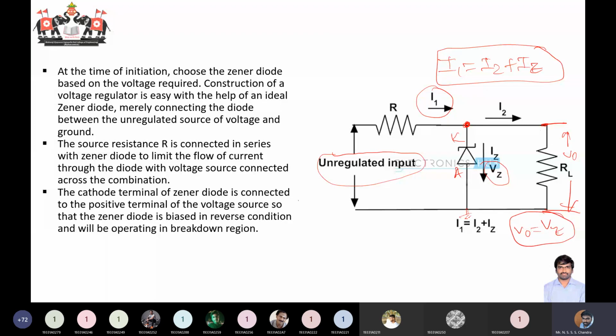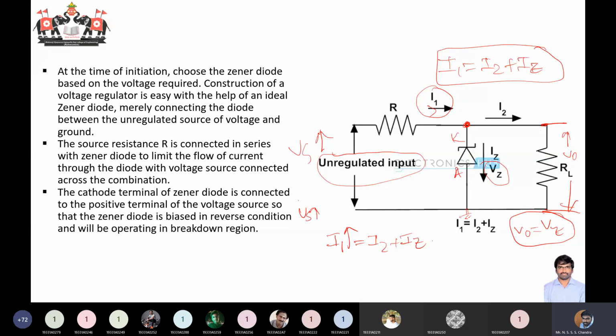Your currents will be I1 equal to I2 plus Iz. Now let us say that your voltage source Vs has increased to some extent. Because your voltage source has increased, the current drawn from the source will also increase. If you increase the voltage, your current will also increase. So if Vs is increasing, obviously your I1 will increase.